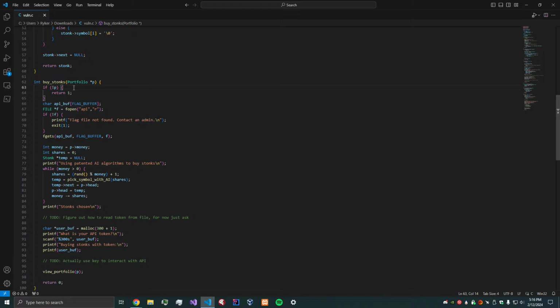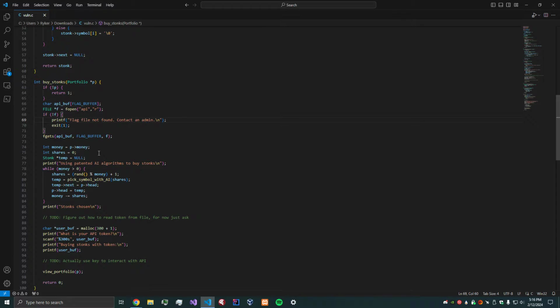Interesting, we've got an API buffer, which is the size of the flag buffer, 128. If we can't open this file, it's going to say flag file not found, contact an admin. So our flag is probably within the API buffer, that token.